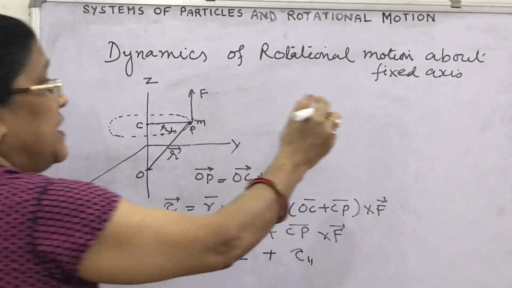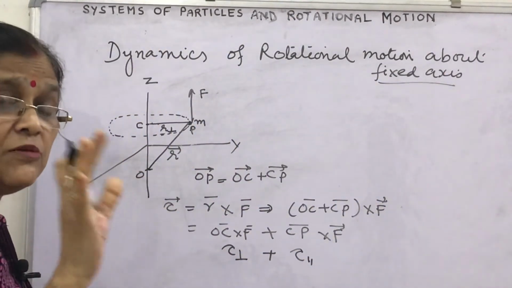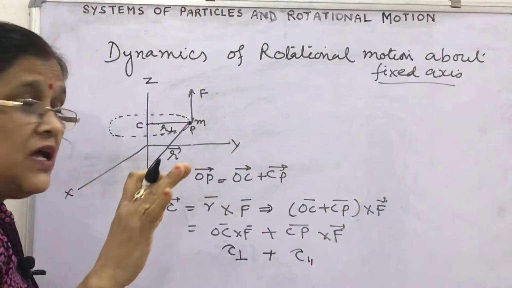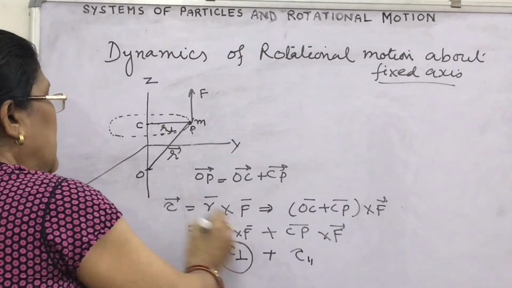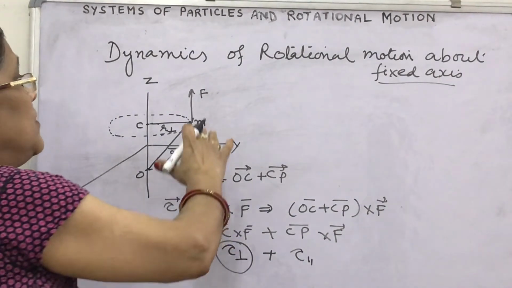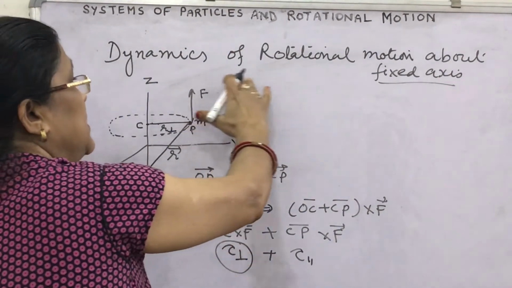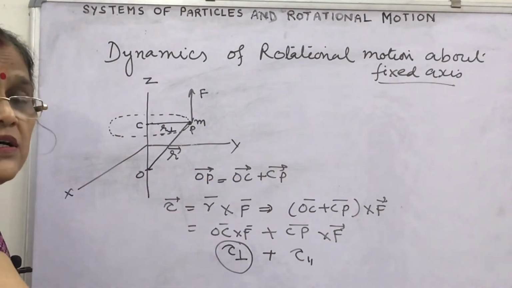We are studying rotational motion about a fixed axis. The axis will remain fixed if we do not consider this. So for simplification, we are going to study the dynamics of rotational motion about a fixed axis. What are the considerations?